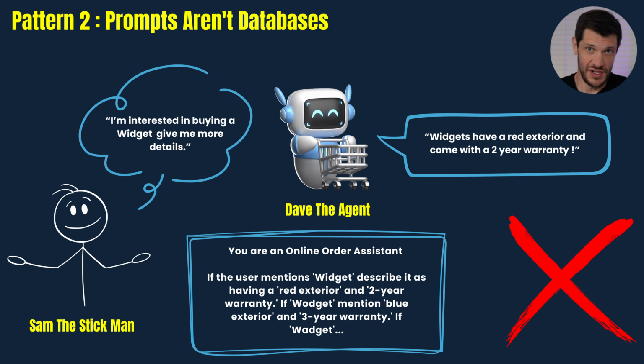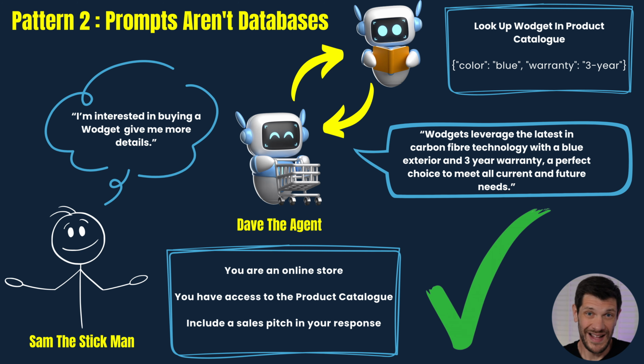Widgets are red with a 2-year warranty, wadgets are blue with 3 years warranty. Add 50 more products and the prompt becomes chaos. The better way is to store it in a product catalogue or database. Pull the details when needed, and let the LLM focus on the language and even upselling in this case based on marketing content, cross-sell, upsell and info maintained and mapped in the catalogue. No more prompts pretending to be databases.